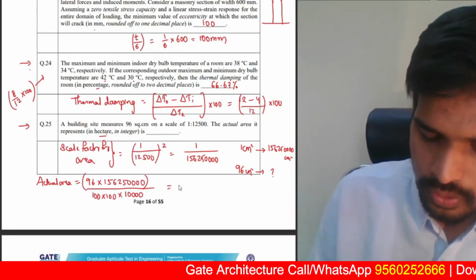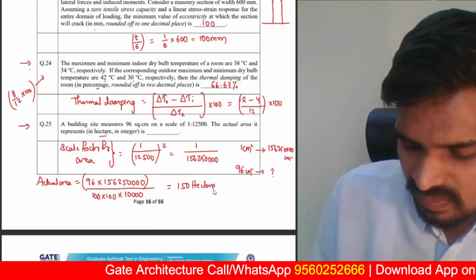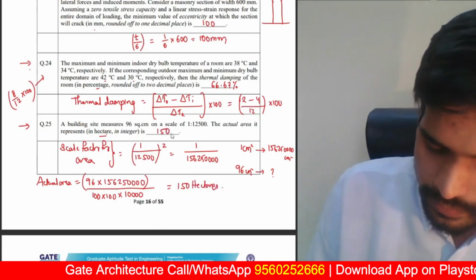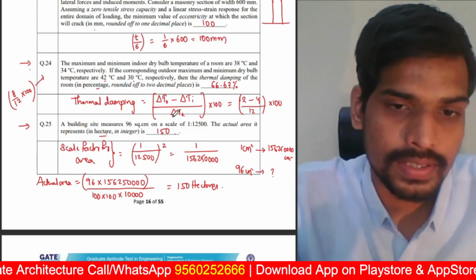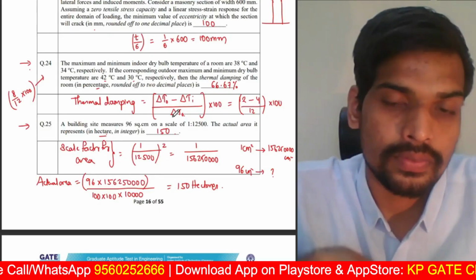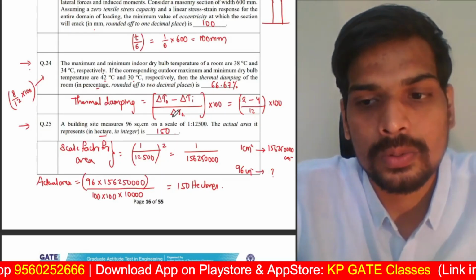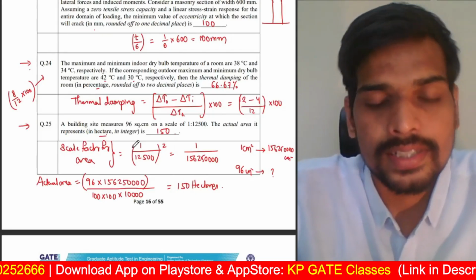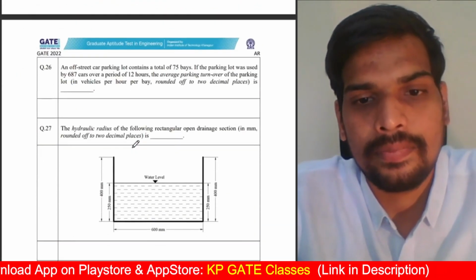Simplify this, you should get your answer as 150 hectares. The answer for this is 150. So that's question number 25. So find out the scale factor, convert the area, convert the units, centimeter square into meter square first, divided by 100 into 100, to convert into hectares, divided by 10,000. That's the answer for 25.